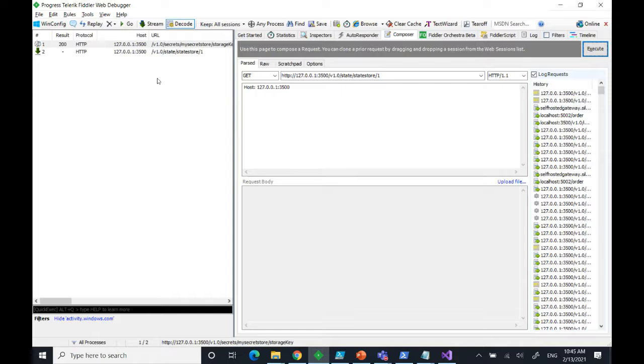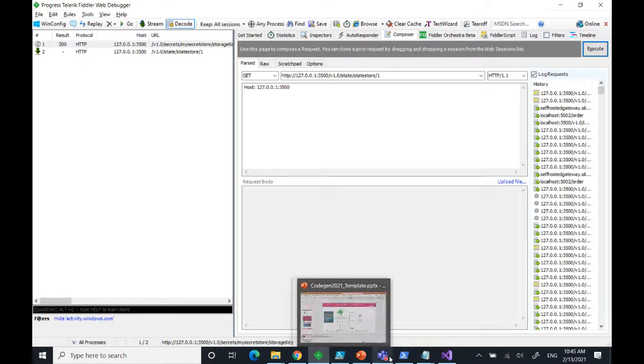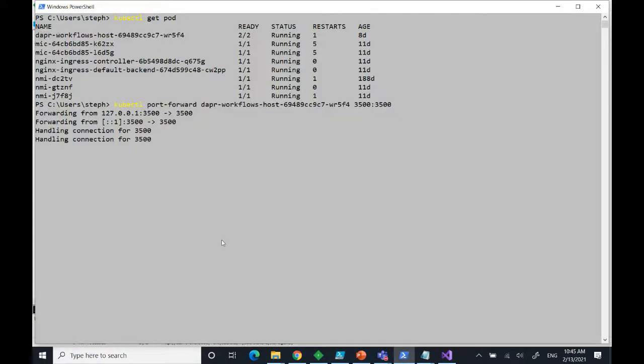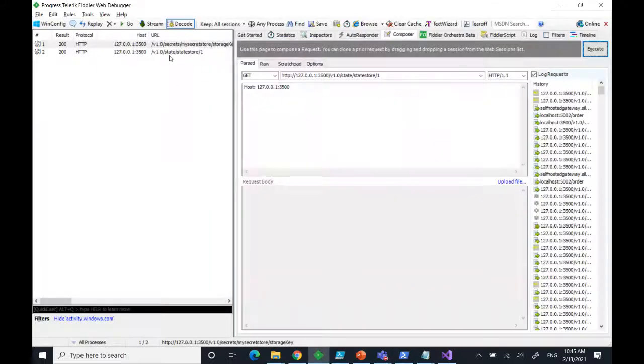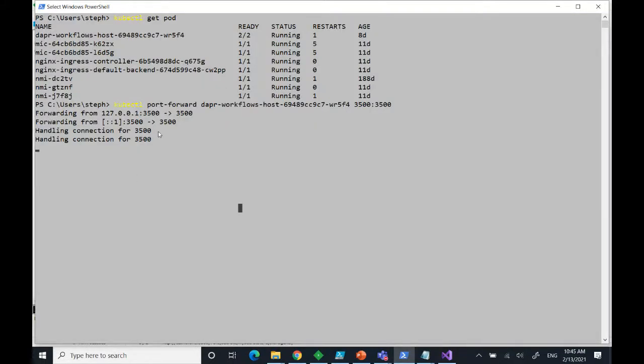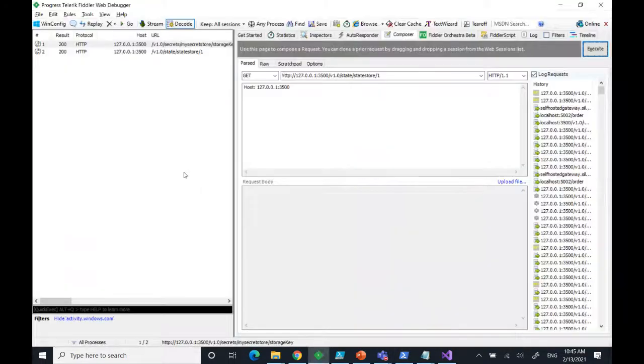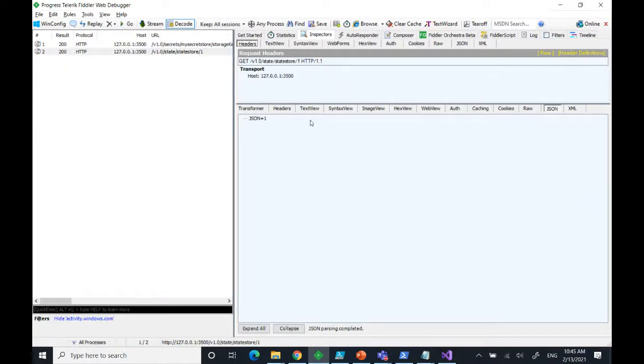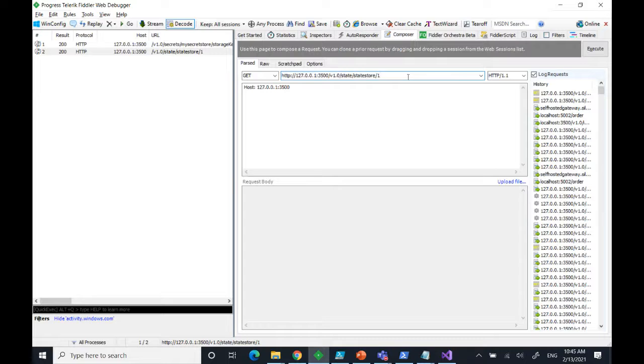So let's see. Sometimes what happens is that you lose connectivity with your port forward, and I think that's what's going on here. Yeah, sometimes it's like a bug in the PowerShell, so nothing to do with Dapr, that you need to hit the enter key to wake it up. Anyway, here you see that it returned the value of my key, right? And if I, of course, put a key that does not exist, then it will return you a no content, because it doesn't find it.